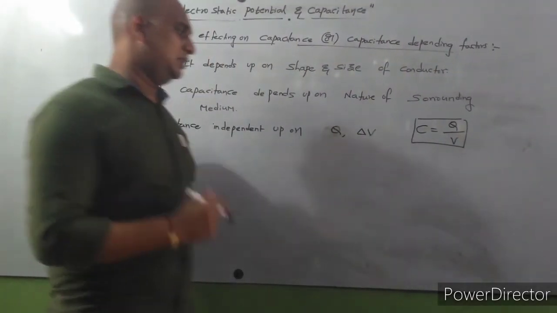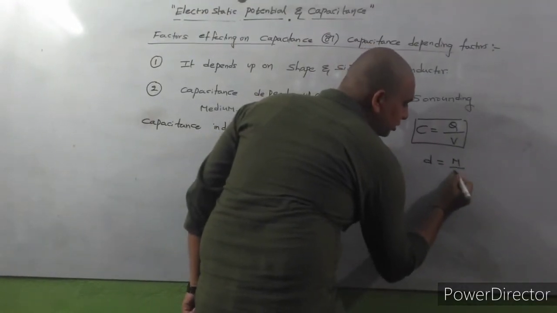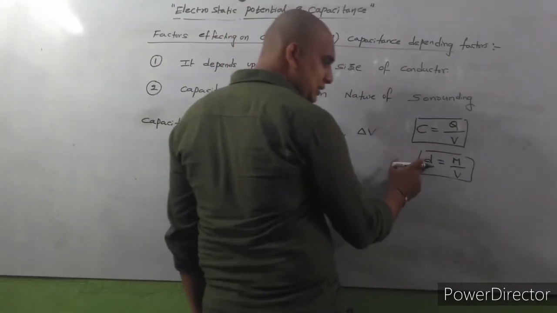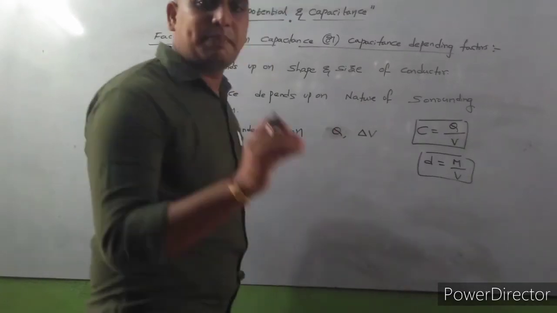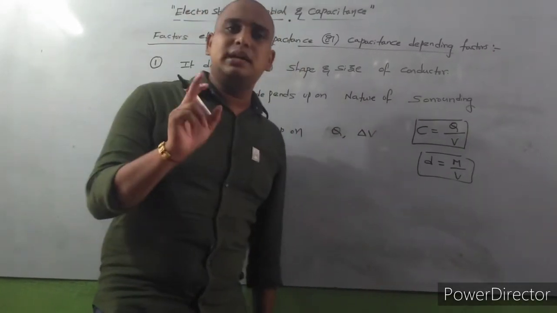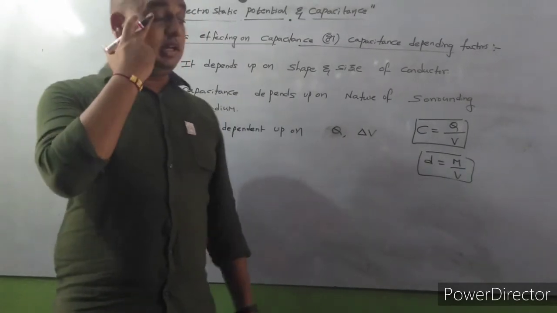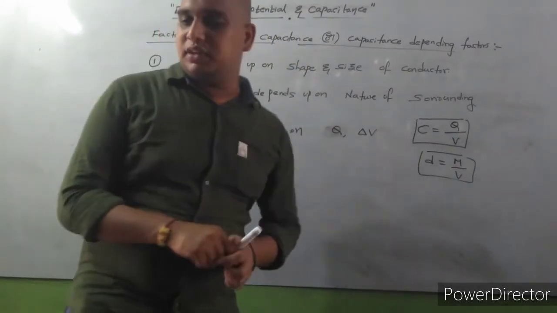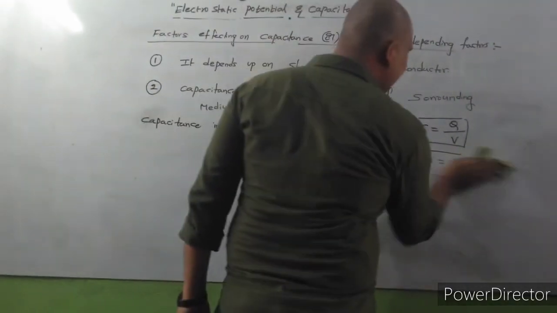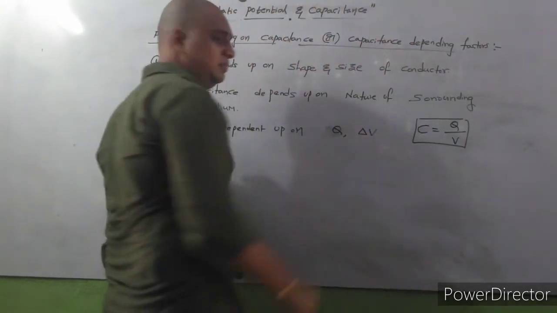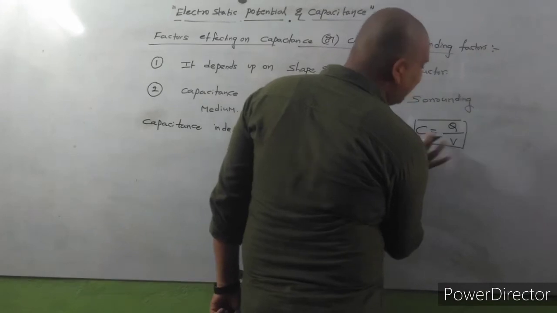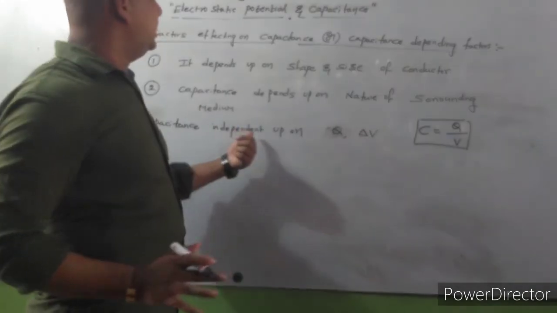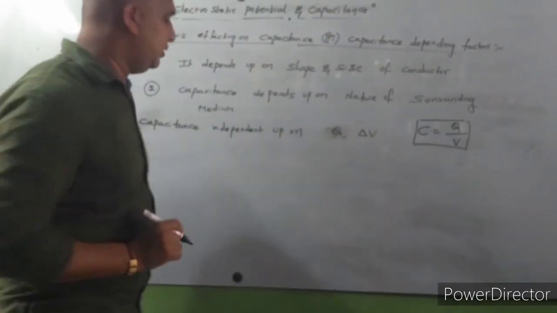Sometimes in a formula, for example, the density formula is what? Mass by volume. Density is independent of mass. Sometimes the parameters exist in the formula, but the quantity is independent of those parameters. So observe carefully. Similarly, here the capacitance formula is Q by V. But capacitance is independent of charge. Capacitance is independent of electric potential. So capacitance is independent of Q and delta V. This is also very, very important.